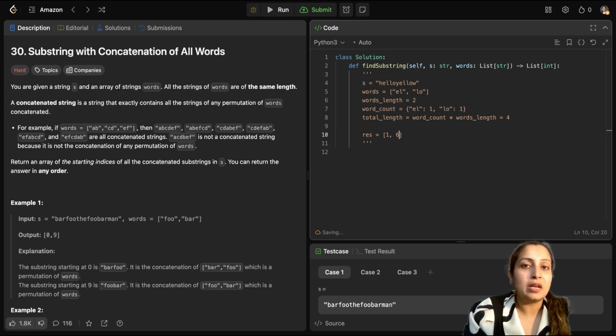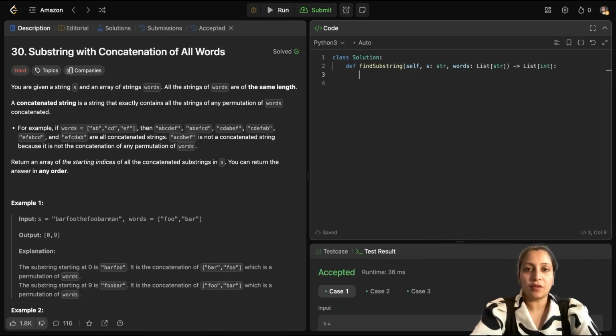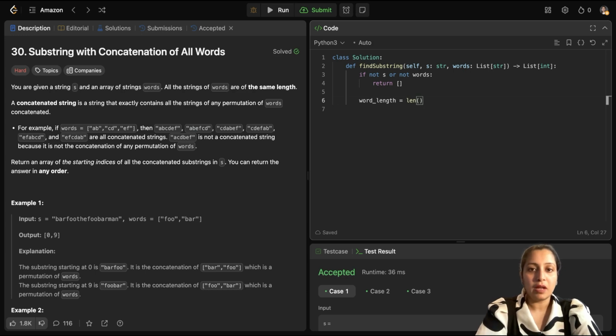We will start coding it and you will learn all the steps we are using within the coding. First of all, I will check if either the string S or the words array, which is an array of strings, is empty. If either of them is empty, I return an empty list as my output. Otherwise, I will do my initialization. The first variable I initialize is word length, which would be the length of any of the words.